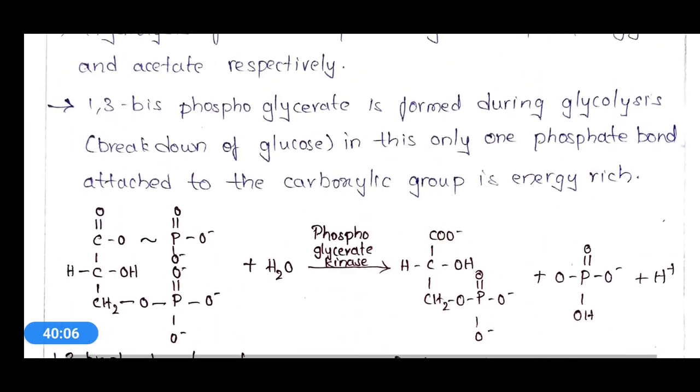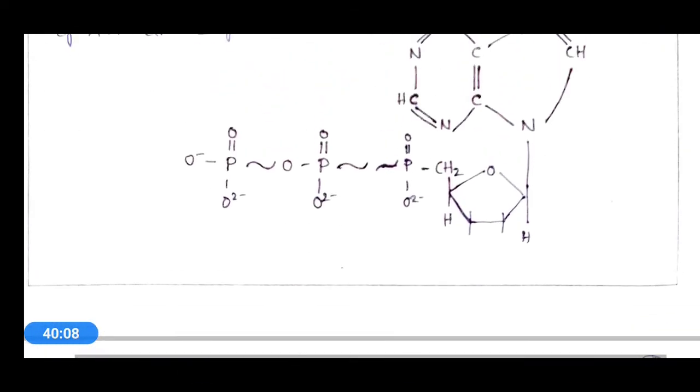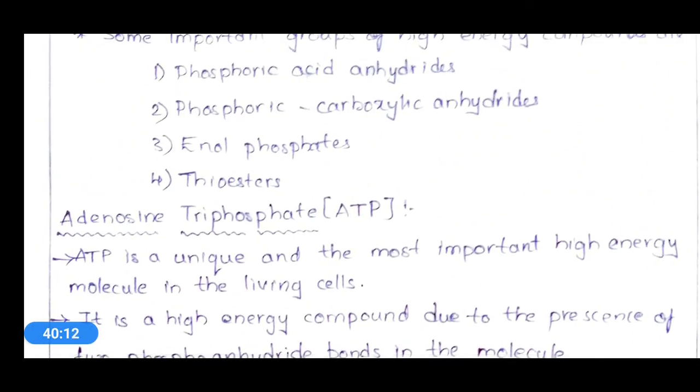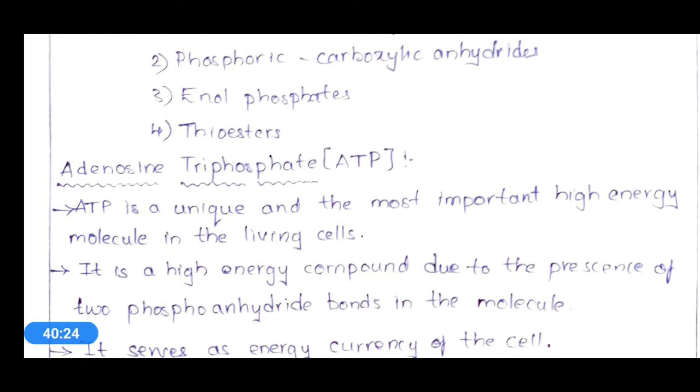For the first group, that is phosphoric acid anhydride, we have discussed ATP. It is the most important type of high energy compound, and it is present throughout the phylogenetic evolution tree.